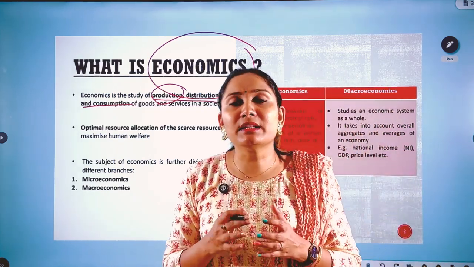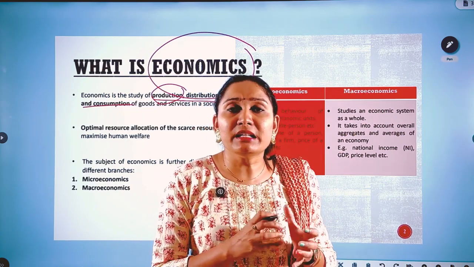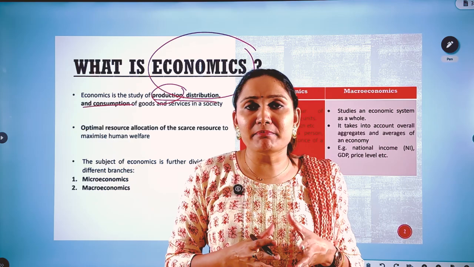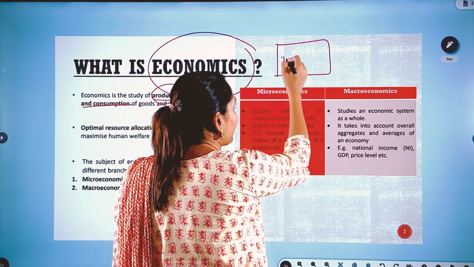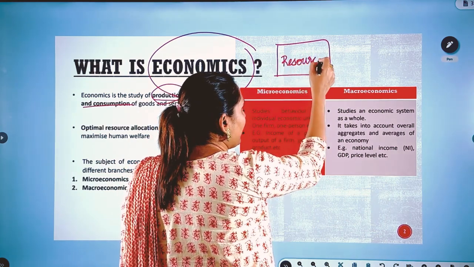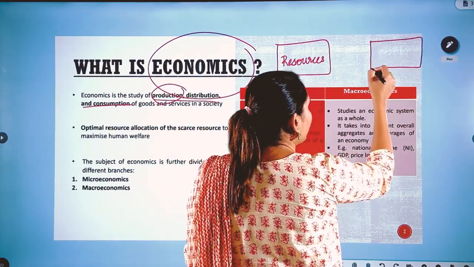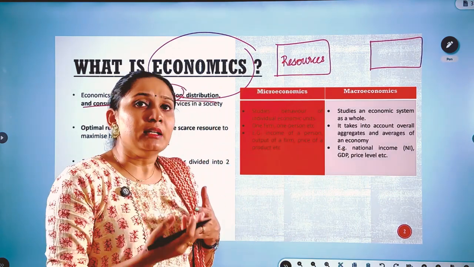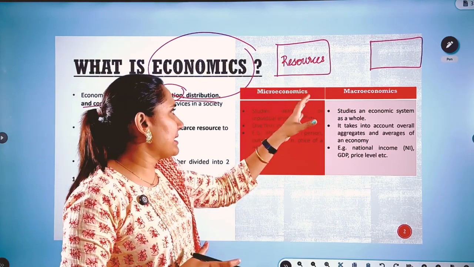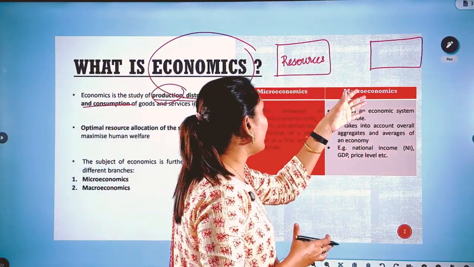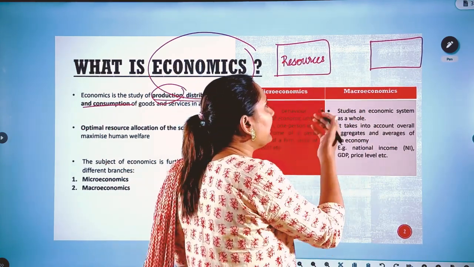Now, when we talk about the evolution of the subject economics, economics has arisen from the need for goods and services by mankind. To put it simply, we can say that there are a set of resources in any economy. So in any economy, there is a set of resources, and on the other hand, there are people, or human beings, or maybe living organisms, living in that society or in that economy. So in every economy there are some resources, and on the other hand there are people who actually need these resources.